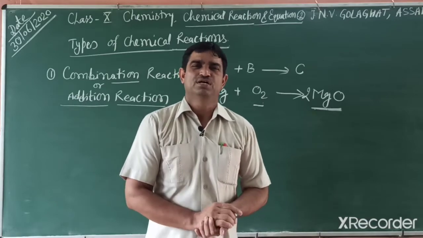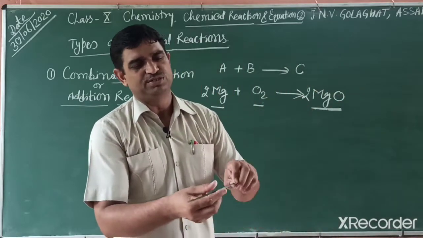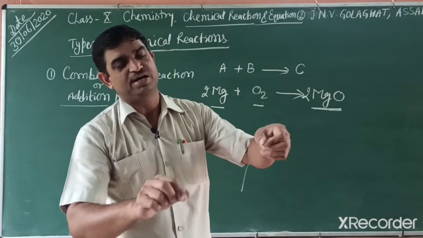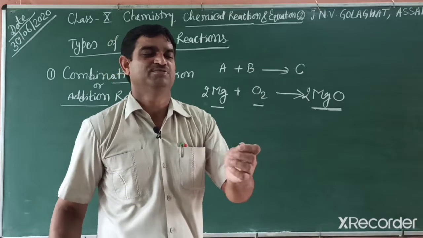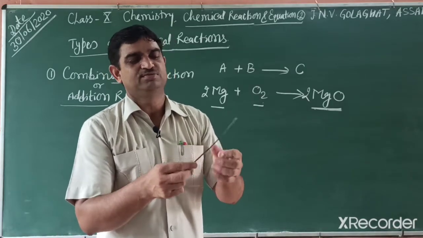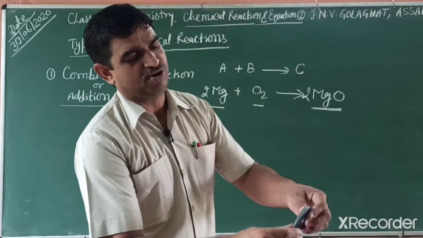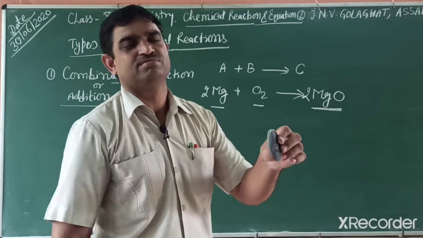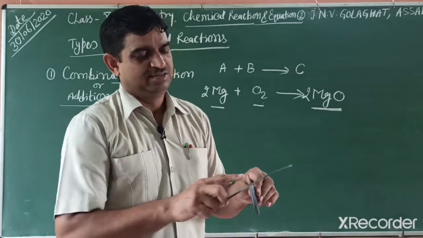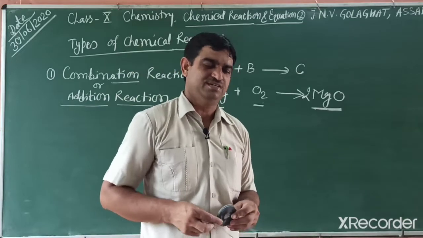Students, a question comes: why do we have to remove the upper surface when we rub the magnesium ribbon with sandpaper? What is the reason behind this? You know, magnesium is a reactive metal, and it reacts and forms a white and blackish layer, that is magnesium oxide layer. And magnesium oxide does not react easily, does not burn easily.